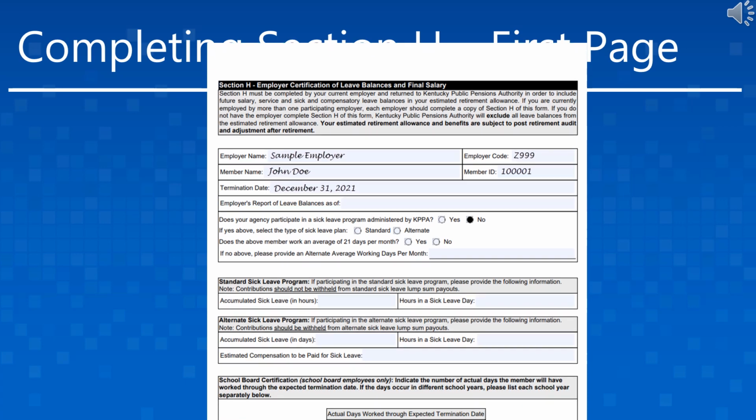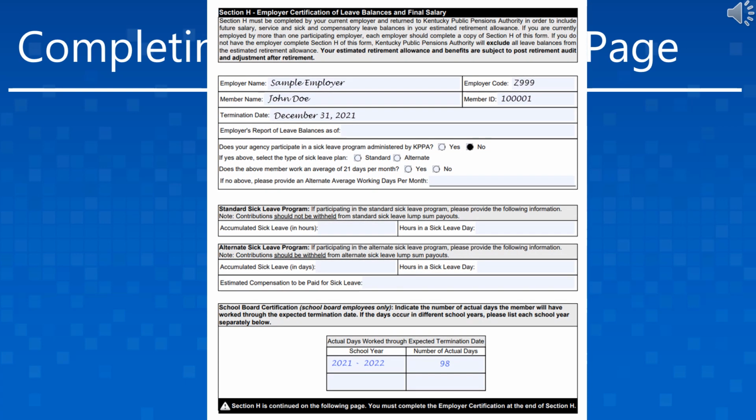The final section on page 1 should be completed by the participating school board employers only. In order for KPPA to determine the correct amount of service credit at retirement for our school board employees, we require the employer to verify the actual number of days available to work up to the member's termination date.